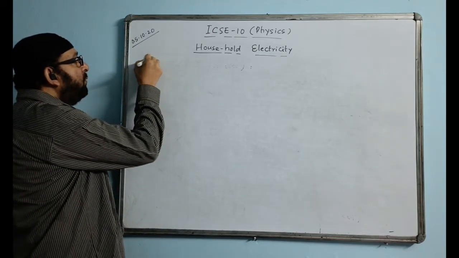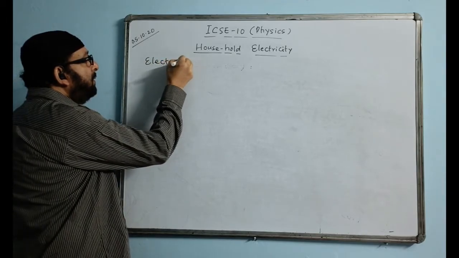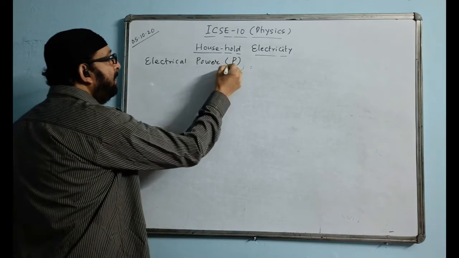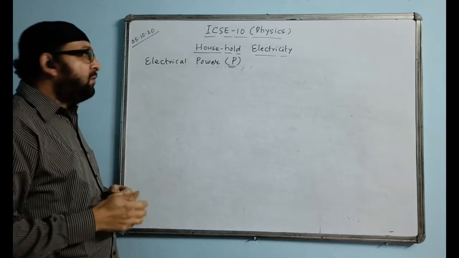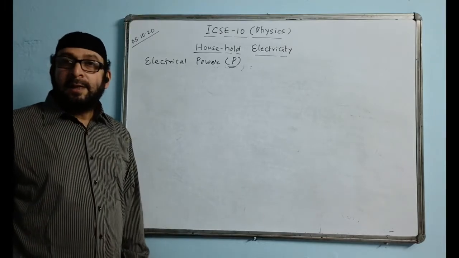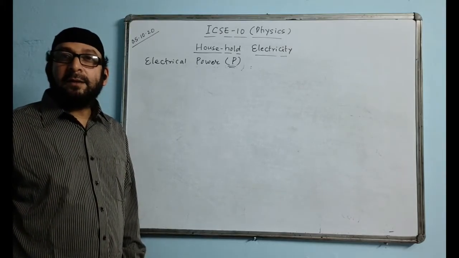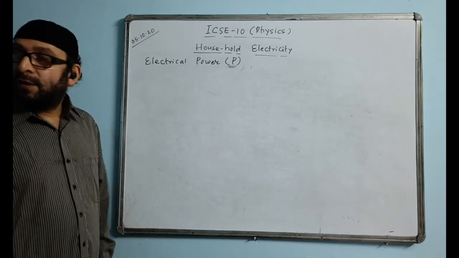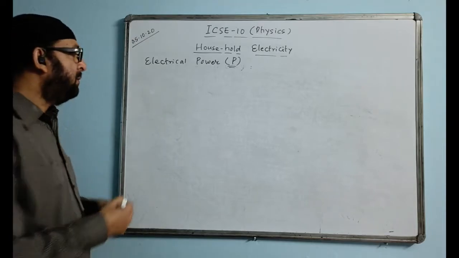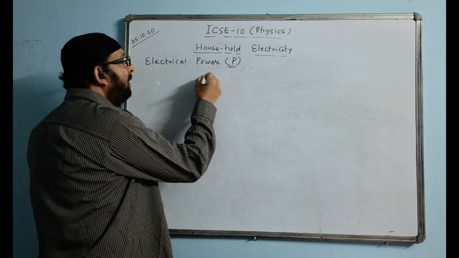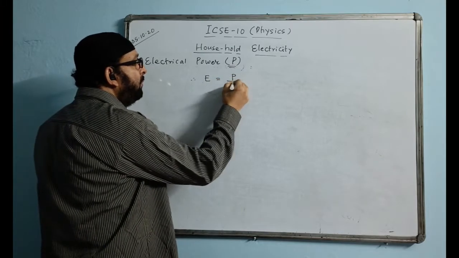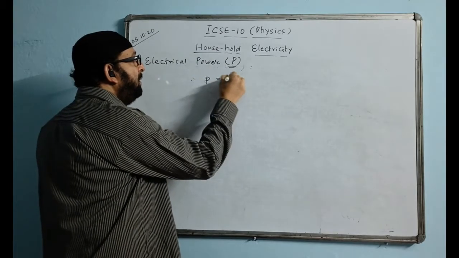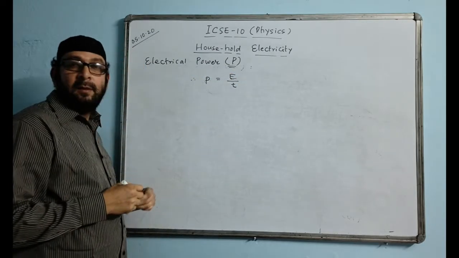Now the second topic you have to know is electrical power. Electrical power is denoted by capital P. Write down the definition: it is the rate of consumption of electrical energy. Write down the formula. Power is equal to electrical energy upon time. P is equal to E by t.